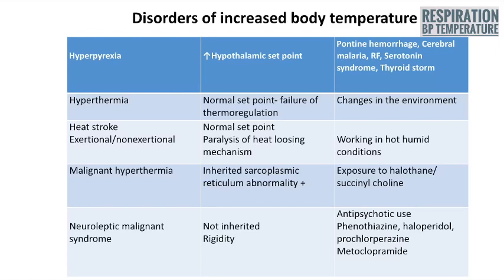Neuroleptic malignant syndrome is not inherited, and it will be associated with rigidity. It is seen in patients taking antipsychotic drugs; phenothiazine, haloperidol, prochlorperazine, and metoclopramide are known to produce neuroleptic malignant syndrome.